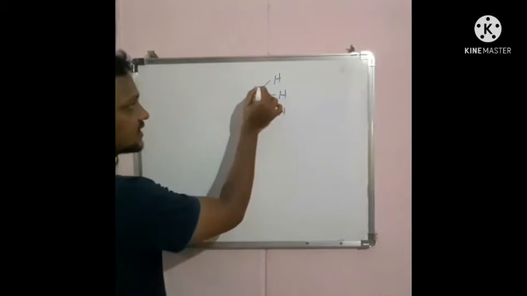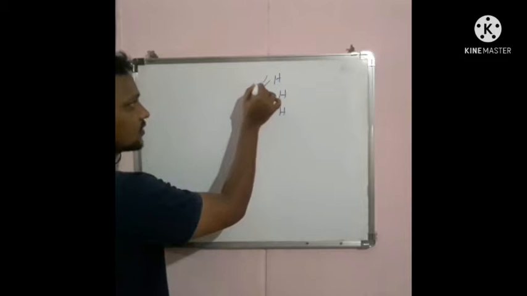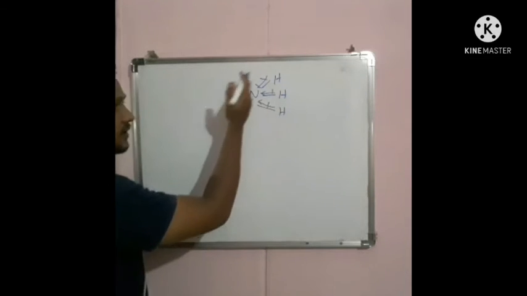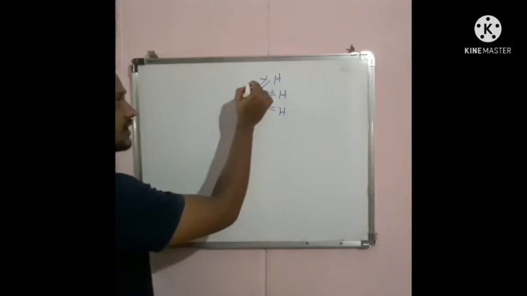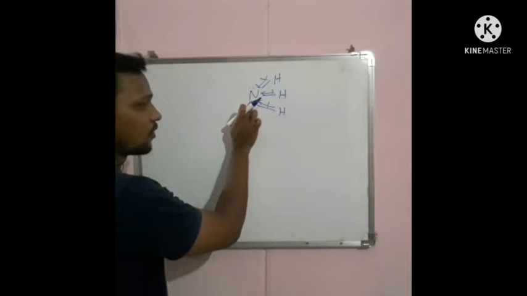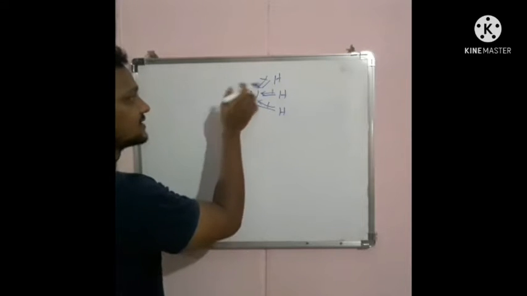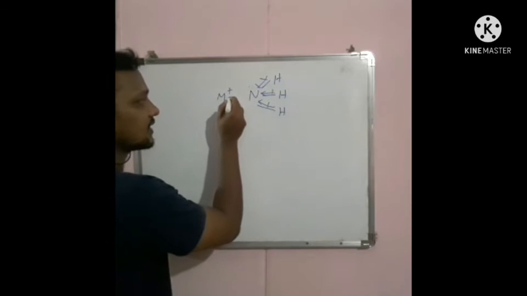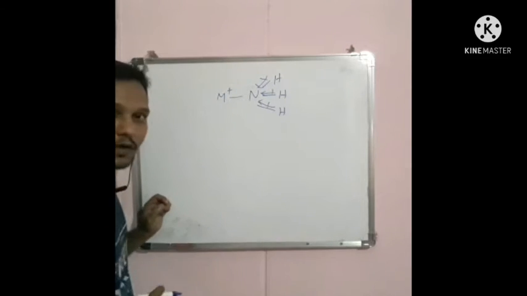Here nitrogen is more electronegative, so the electron pair is shifted towards the nitrogen, which has more electron density, so it is called a dipole point. This dipole point is attached to the central metal atom, and it is considered a purely ionic bond.